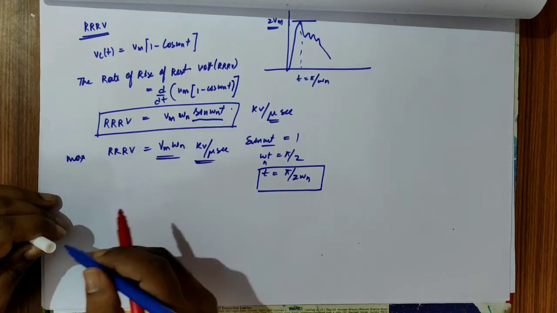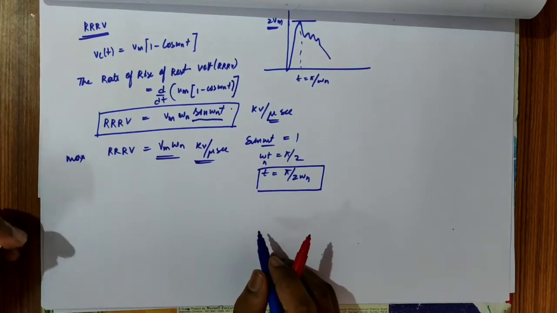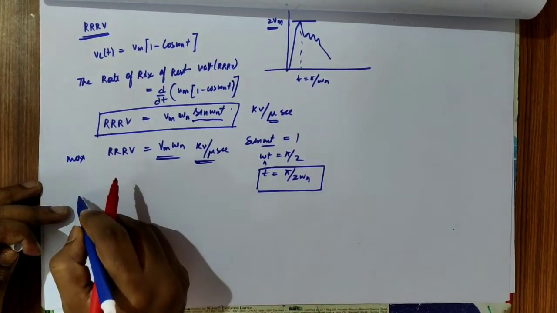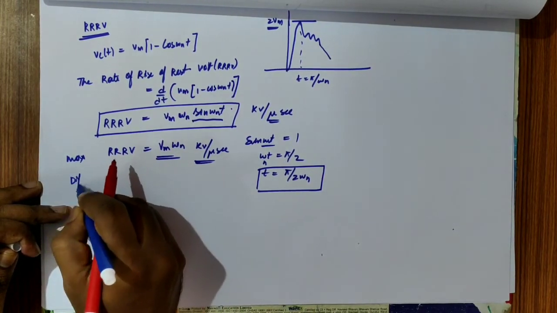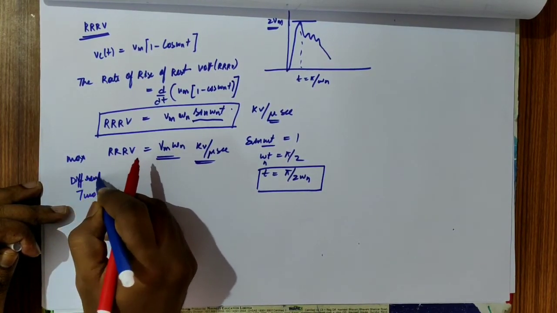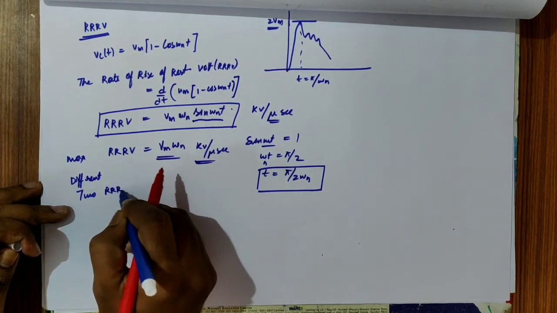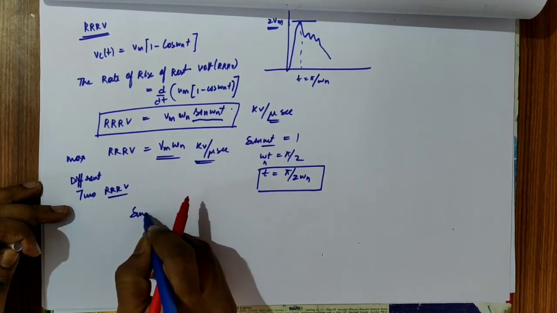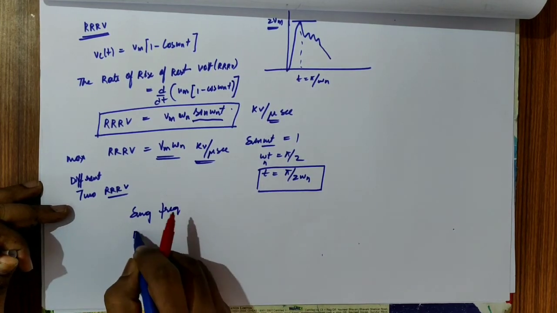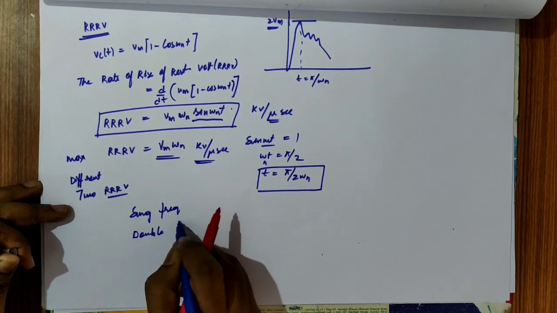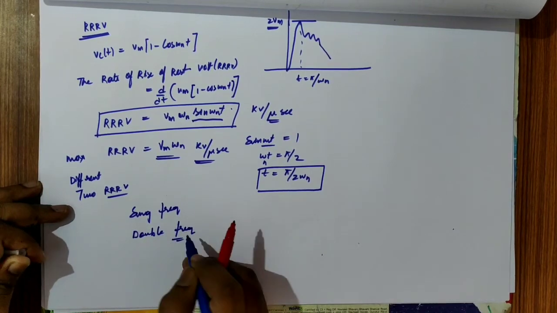So we have different types of rate of rise of recovery voltage, that is single frequency and double frequency. This will be discussed in the next class.